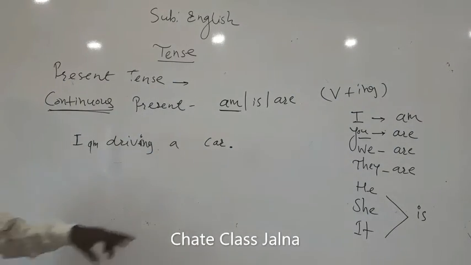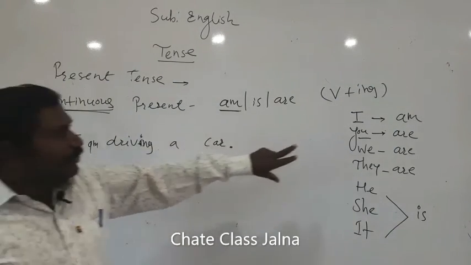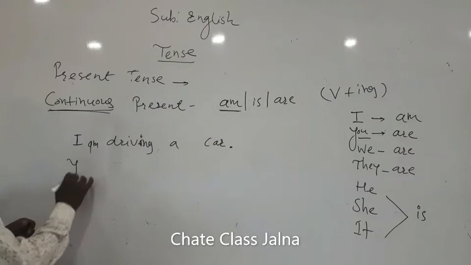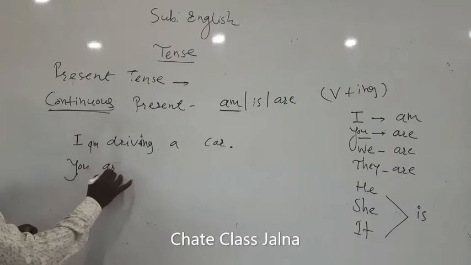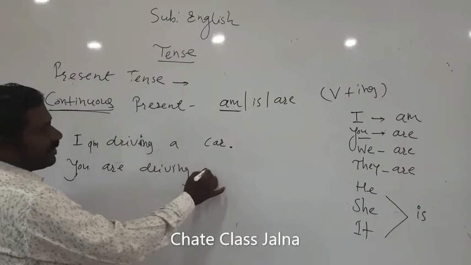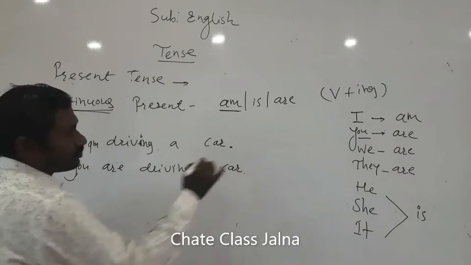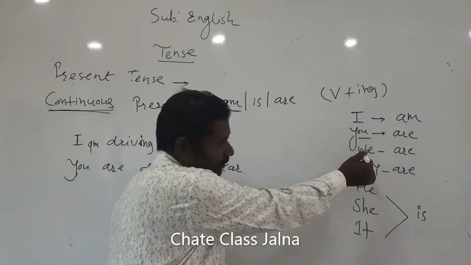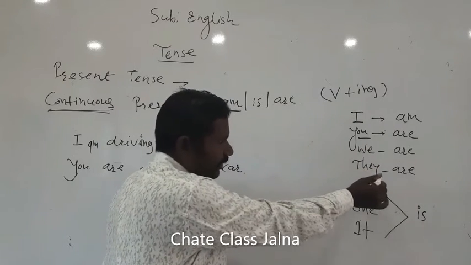The example using you will be like this: you are driving a car. Then similarly, we are driving a car, they are driving a car.